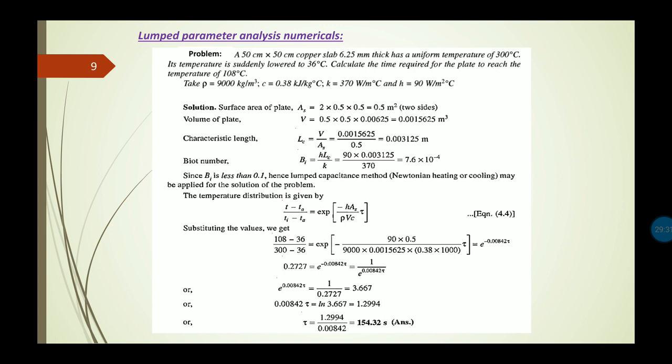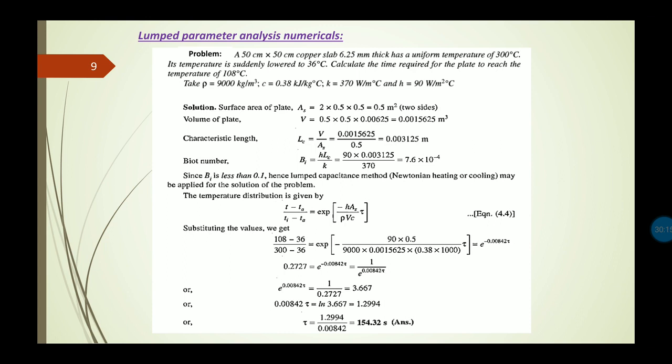Now the value of h is given in the question, 90, Lc we have calculated just now as 0.003125, and the value of k, the thermal conductivity, is also given in the question, that is 370. That means we are getting the value of Biot number as 7.6 into 10 to the power minus 4. Now the condition needs to be applied here. Since the Biot number is less than 0.1, as we have discussed just now, the lumped capacitance method or the lumped parameter analysis concept can be applied here to get the solution of the problem.